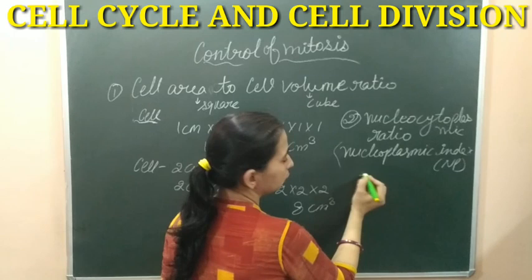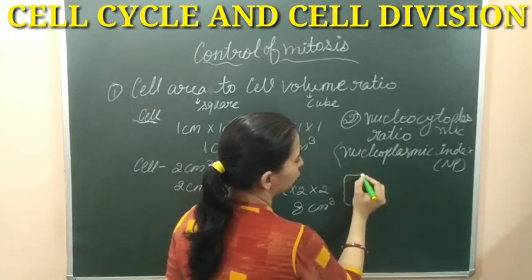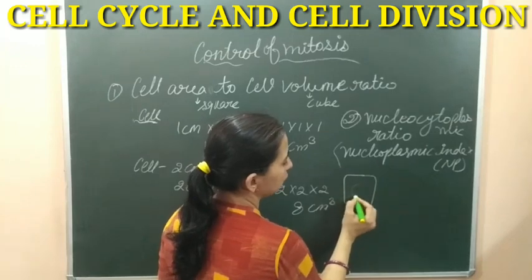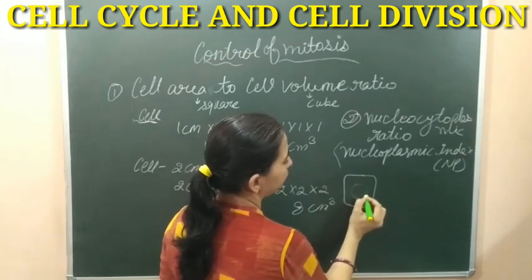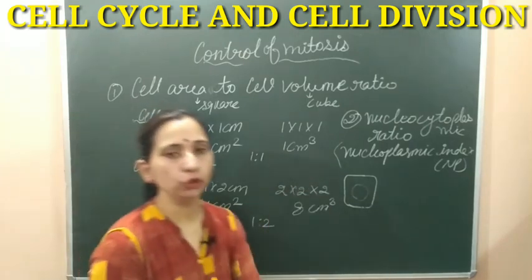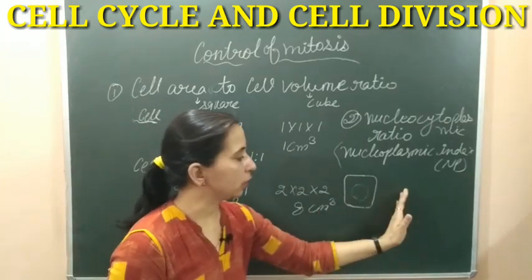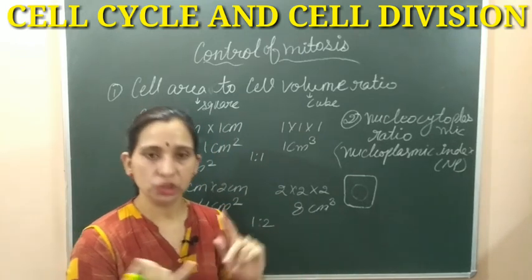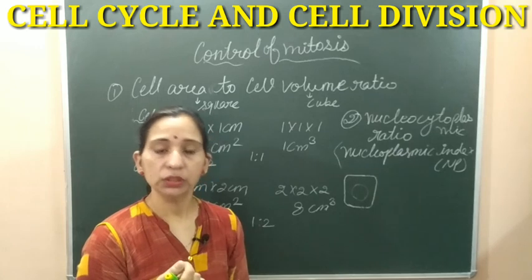In the normal cell, we know that this is the cell and it has a nucleus, and around this nucleus the whole part is filled with the cytoplasm. This is the normal condition. When this cell needs to be divided, during the cell cycle, it passes through the interphase में जाएगी जहाँ पे G1 में growth होगा, and into the S phase.